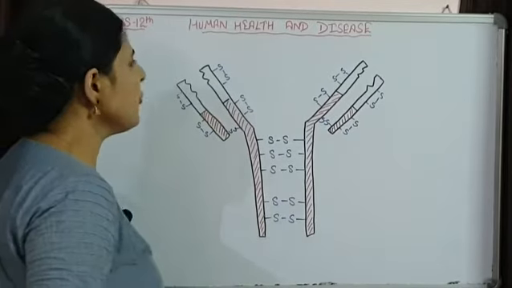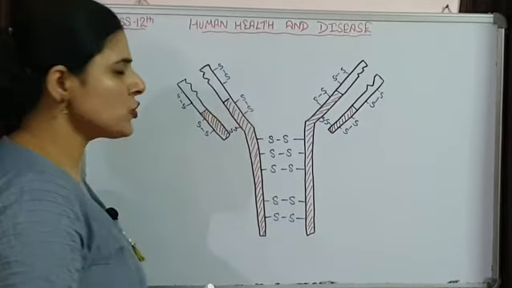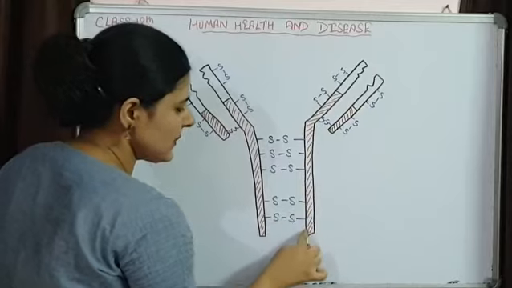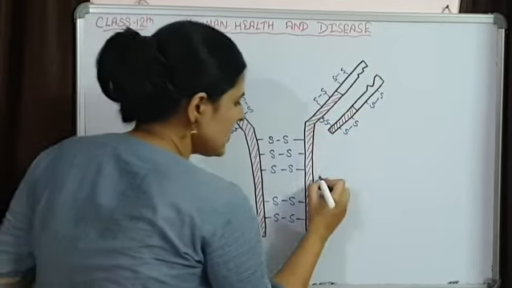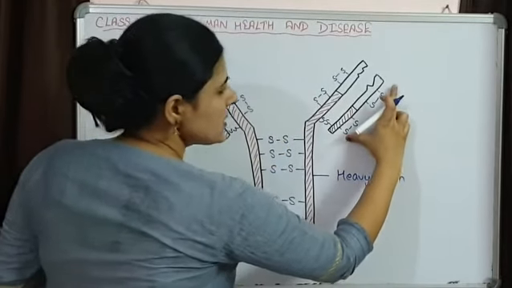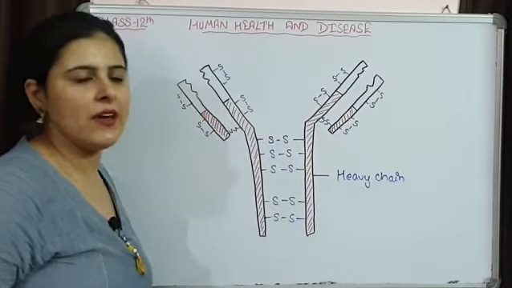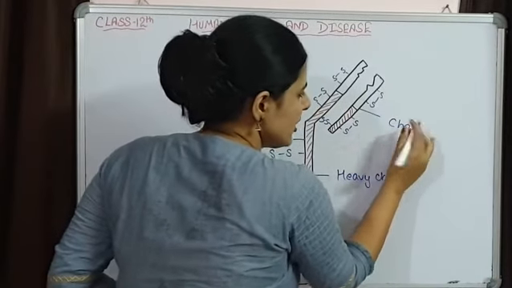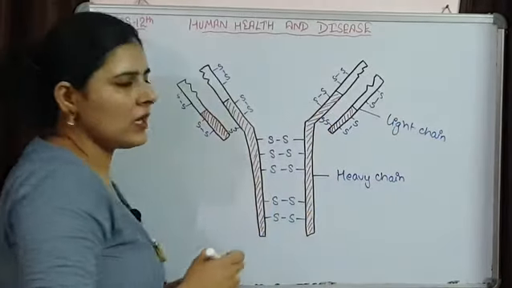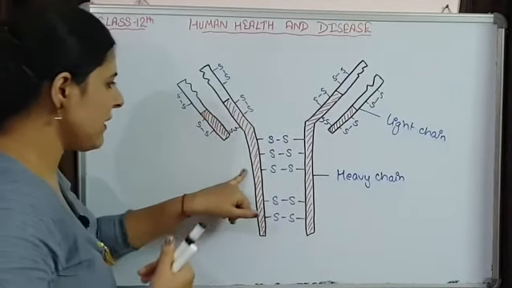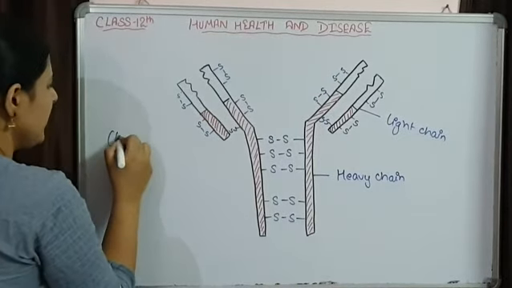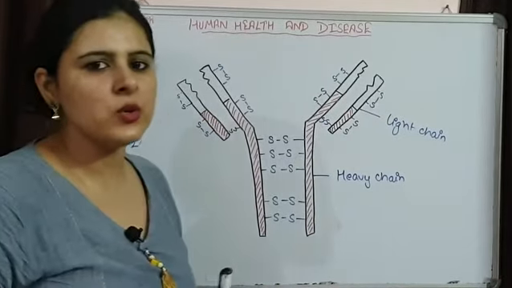So this is the structure of the antibody. As I told you, two chains are there. One is bigger in size, that is the heavy chain. The chain present over here is big in size, so this will be the heavy chain. While this one is small and present external to the heavy chain, this one is the light chain. So one heavy chain and one light chain are present over here, and the second heavy chain and second light chain are present over here. So it is H2 L2, two heavy chains and two light chains.